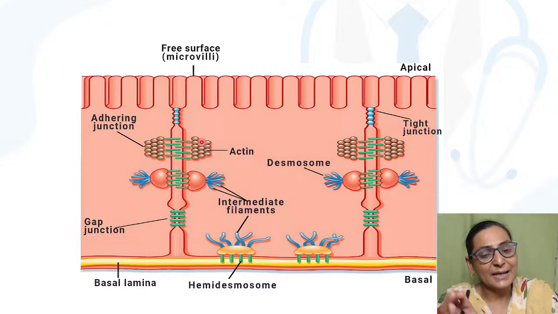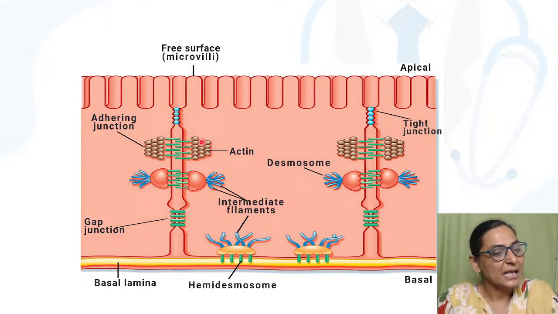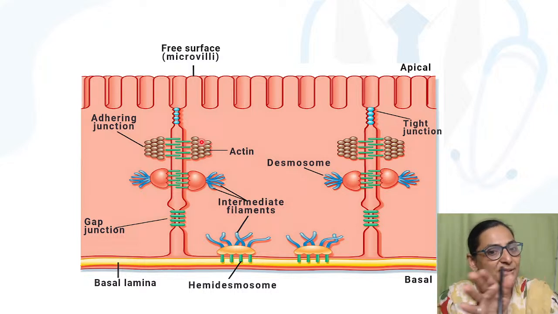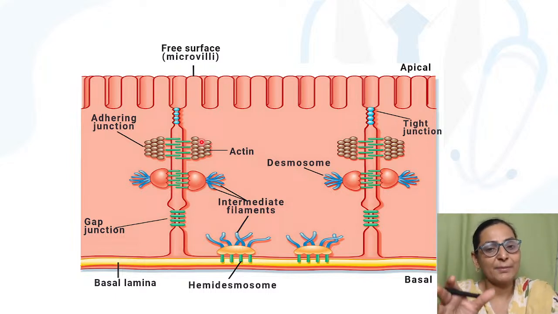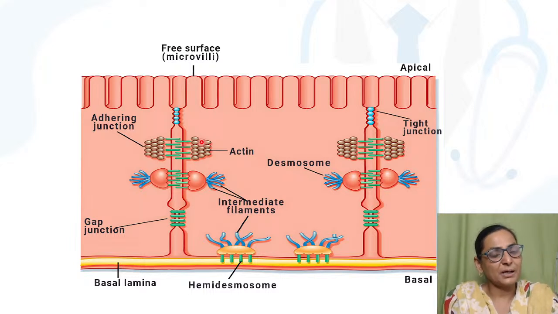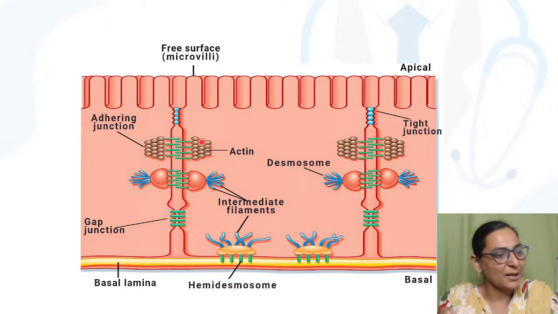And wherever these tight junctions are present, like in the intestinal epithelial cells, lots of absorption of ions and water can take place through the tight junctions. So even though they are called tight junctions, remember, they are not completely tight. They may allow ions and water molecules to pass through.